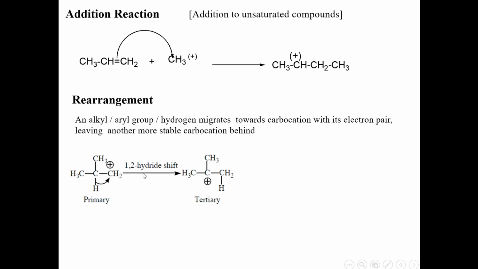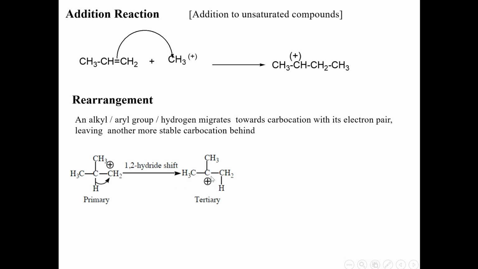That's why it is called a 1,2 hydride shift. Once this hydride has taken its electrons and moved towards this electron deficient carbon, the carbon from which the electrons are taken away becomes electron deficient and is a tertiary carbocation. A primary carbocation has been converted into a tertiary carbocation by a 1,2 hydride shift.